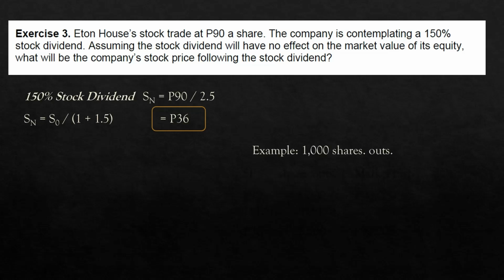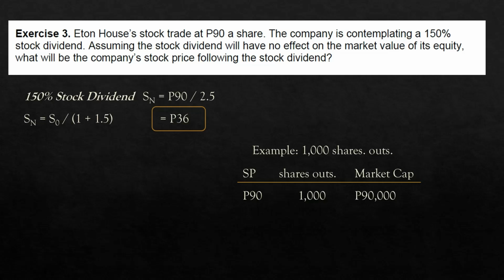So again, let's say for example that there are 1,000 shares outstanding. So the original stock price again is 90 pesos times 1,000 shares outstanding. Market cap is 90,000 pesos. Now, in a 150% stock dividend, the company will be giving an additional 150% of stocks to the existing shareholders with no other real change in the company. So, your new number of shares outstanding would be 1,000 times 1 plus 1.5. You would have 2,500. Again, no real change in the company.